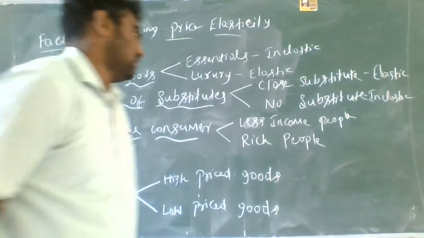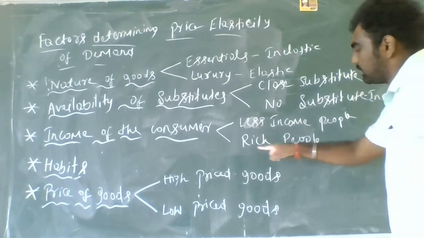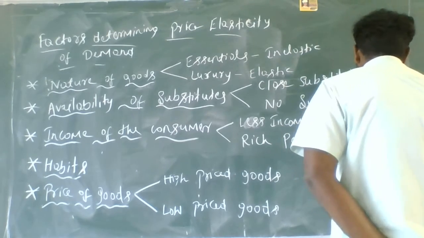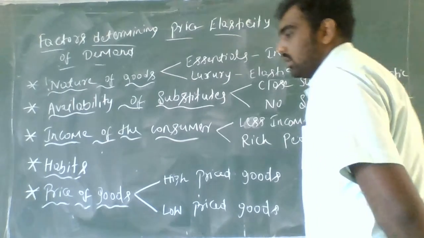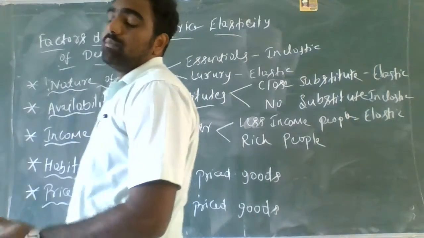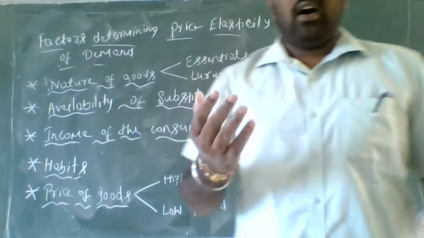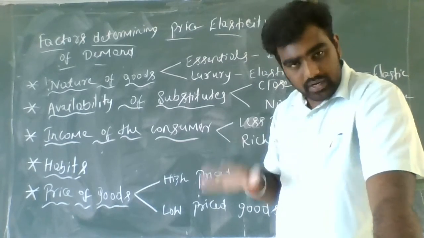Income of the consumer. Here I have classified consumers as less income people and rich people, and I am telling you that less income people are elastic. How, guys, are less income people elastic? Because the middle class people and lower level people, I am speaking all about the lower level people.